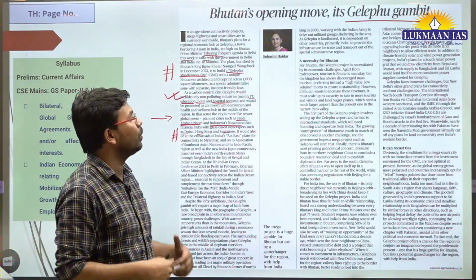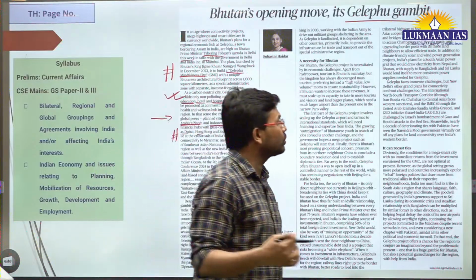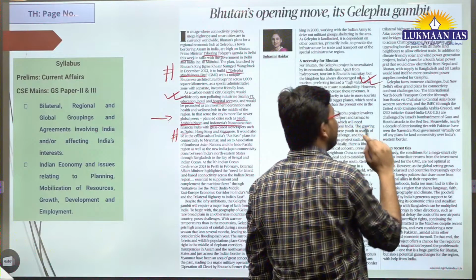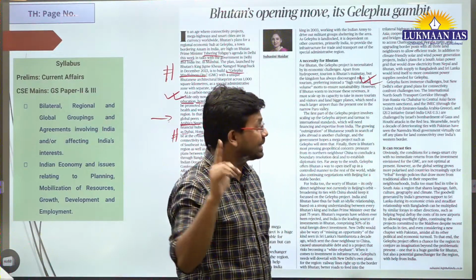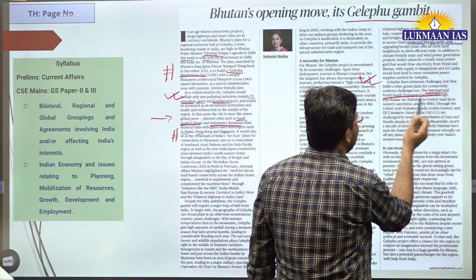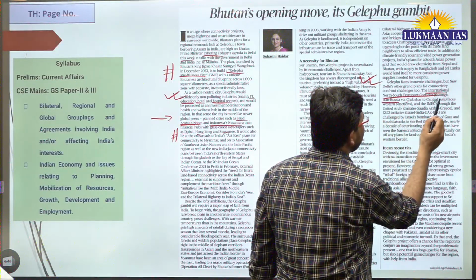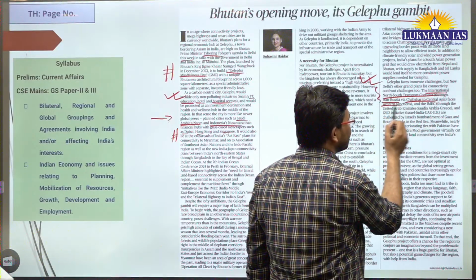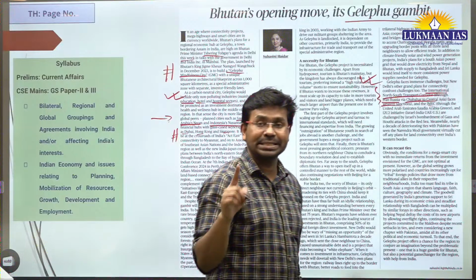And here we need to understand that Gallipo also faces various challenges. What are the challenges? These challenges are similar to the challenges that exist in the case of the International North-South Transport Corridor that passes through Iran and Russia via Chabahar to Central Asia. It faces Western sanctions. And if we talk about IMEC, right?